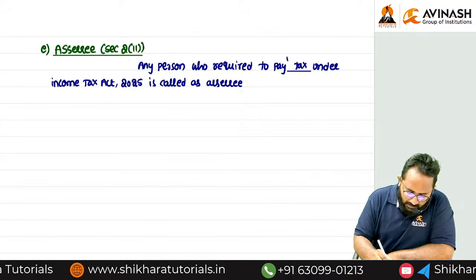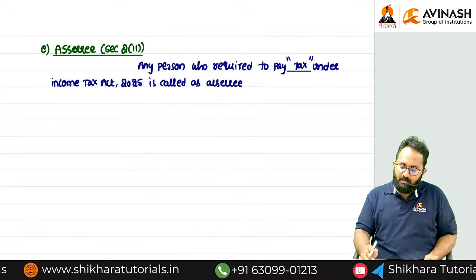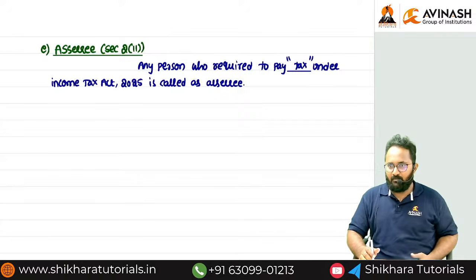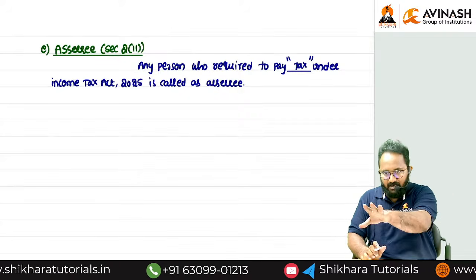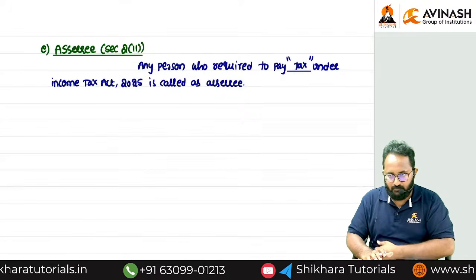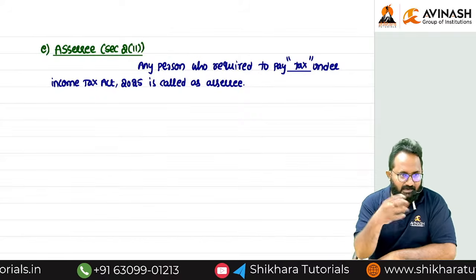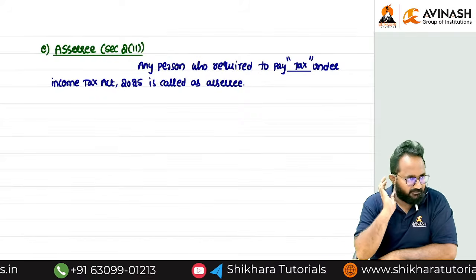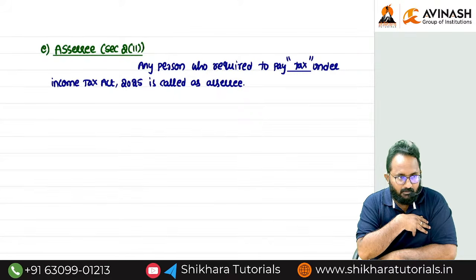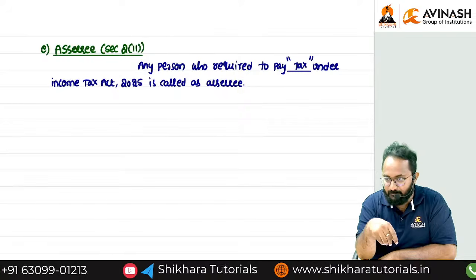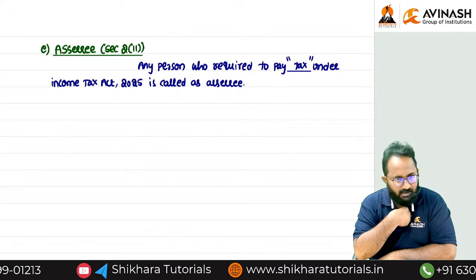Remember here, tax means it includes additional income tax also. I will tell you in further chapters. Not only normal tax, it includes what? Additional income tax also. That means whenever you have a requirement to pay the tax, now your name is SSC. And in our classroom, all are persons only, because we are all individuals. But among all these persons, one person only is SSC. In my case, I am an SSC.